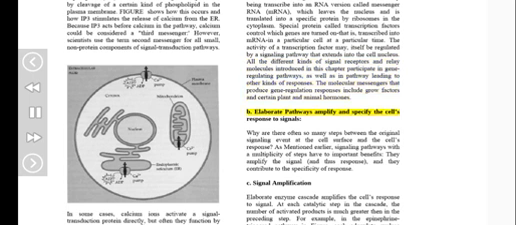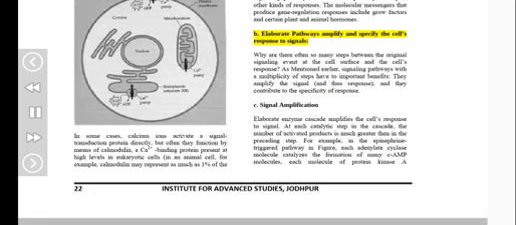B. Elaborate pathways amplify and specify the cell's response to signals. Why are there often so many steps between the original signaling event at the cell surface and the cell's response? As mentioned earlier, signaling pathways with a multiplicity of steps have two important benefits. They amplify the signal and thus the response, and they contribute to the specificity of the response.